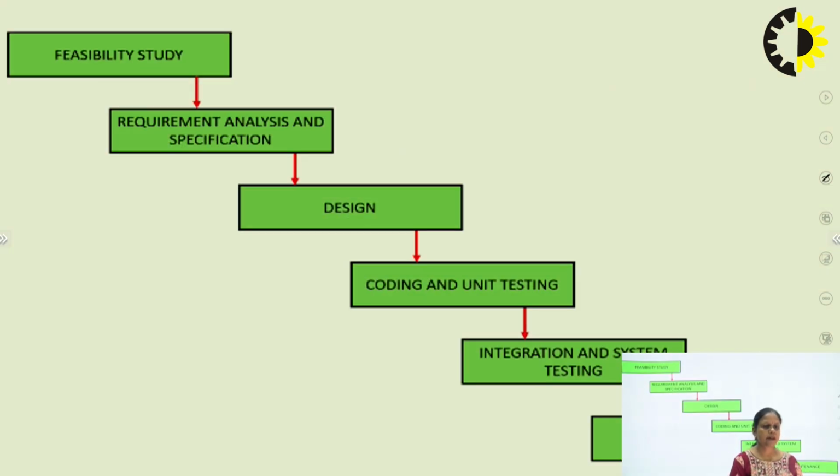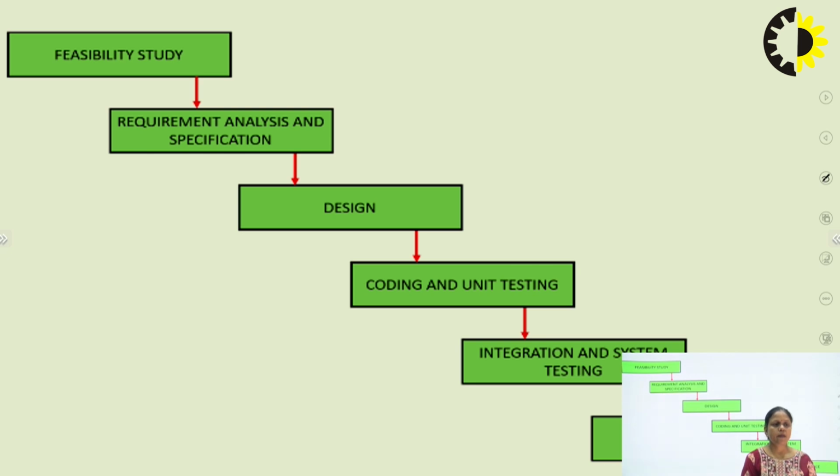You can see here we have different phases, which we have already discussed in the SDLC also. And in the waterfall model again we have these phases, but there are fewer phases. And you can see this is like a waterfall model, where we have to start from the top and end at the bottom. The first one is the feasibility study. Here in this feasibility study step, we will check whether the project is possible technically and financially or not. If it is not possible to develop, then we can leave the concept of this project.